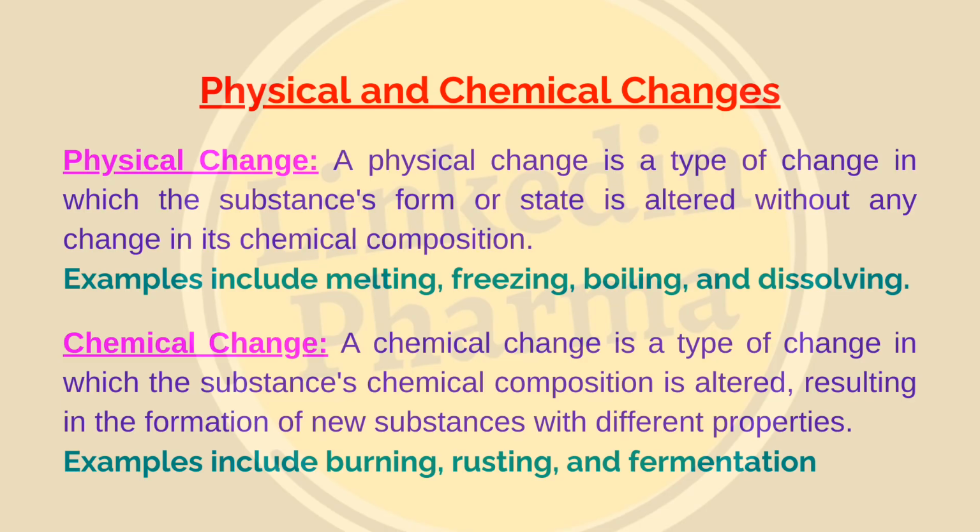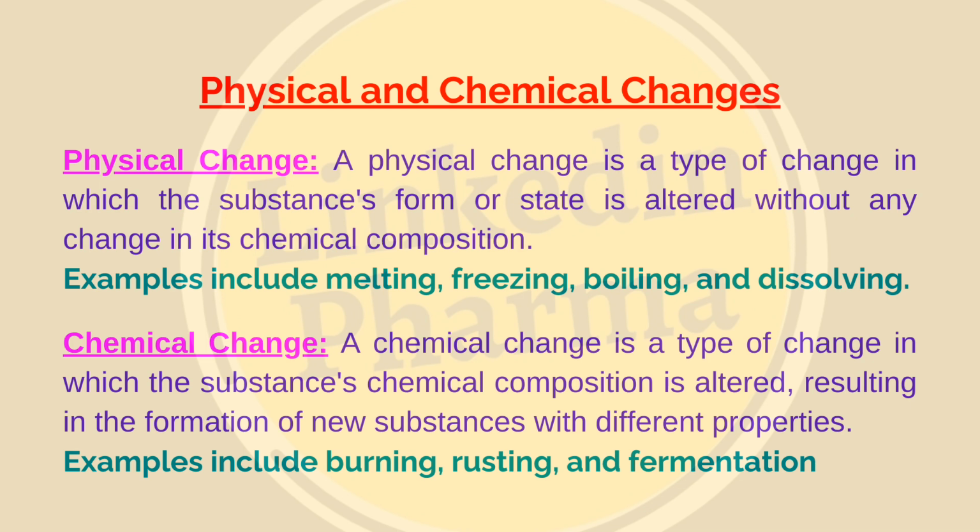Let's start. Introduction of physical and chemical changes. Physical change. A physical change is a type of change in which the substance's form or state is altered without any change in its chemical composition. Examples include melting, freezing, boiling, and dissolving.